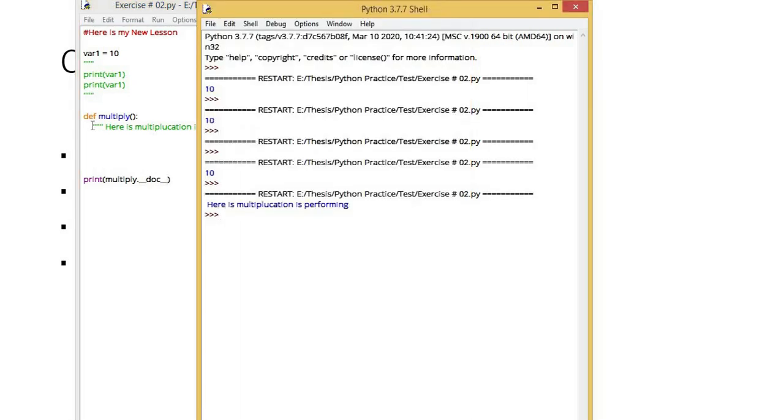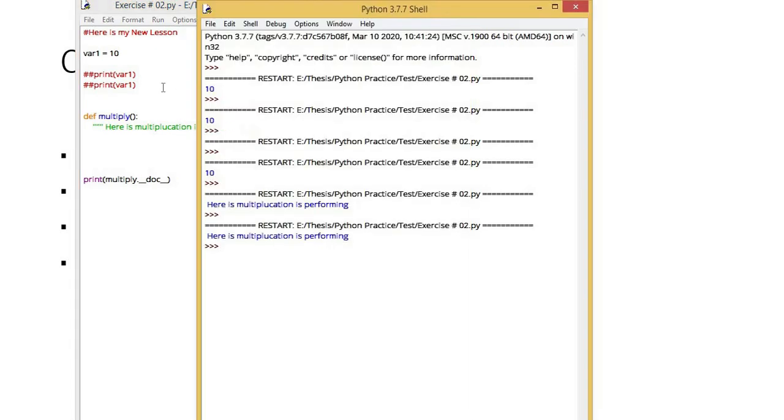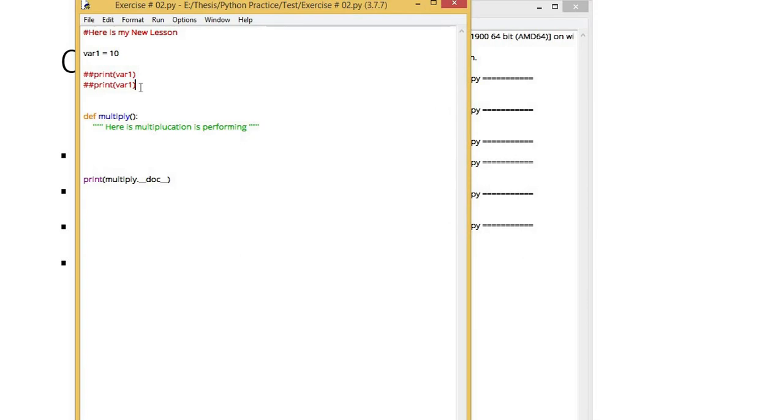Now, are there any shortcuts available to us to make a comment? Yes, we do have a shortcut available in Python, which we will write as Alt 3, and that line will be converted to a comment. Now when I run it, it has counted both my lines as comments, and thus both these lines are not a part of our code, our programming, anymore.